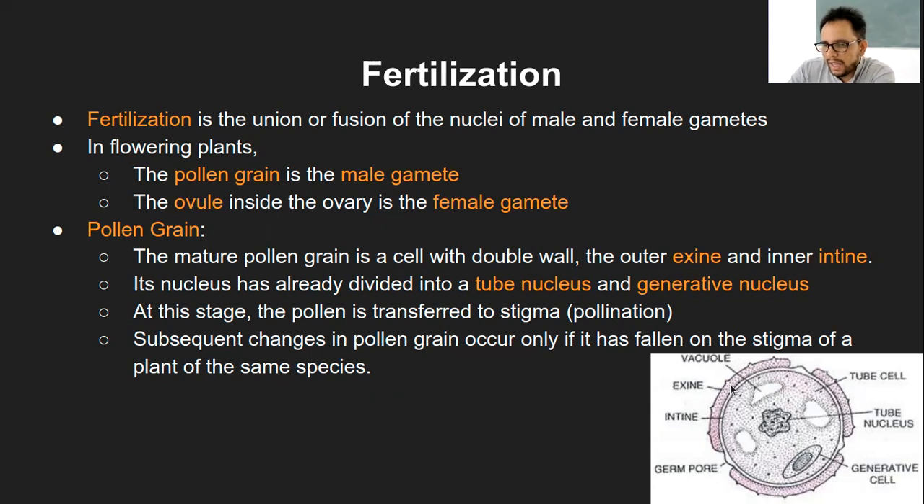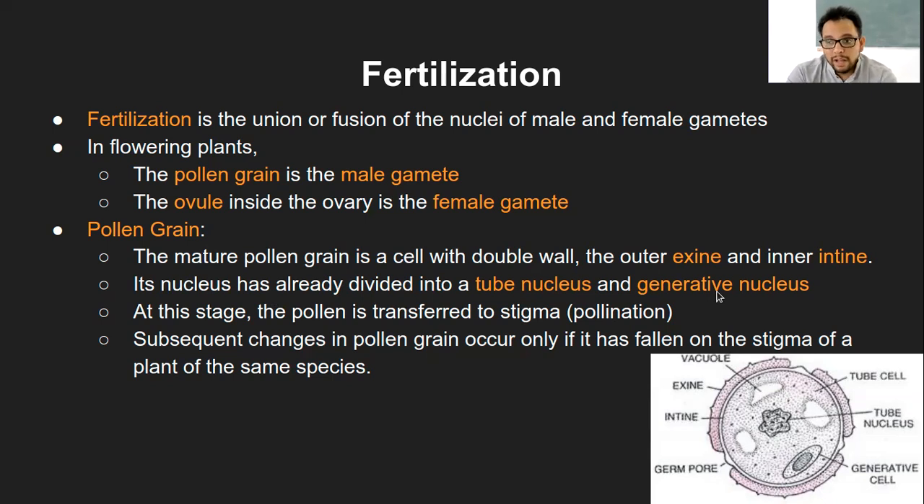If you see, exine is much thicker and it is kind of broken also at many points. That is exine. And the inner thin layer that you see, this intine, is pointed at this inner circle. That is intine. So these are the two layers. And its nucleus has already been divided into tube nucleus and generative nucleus.